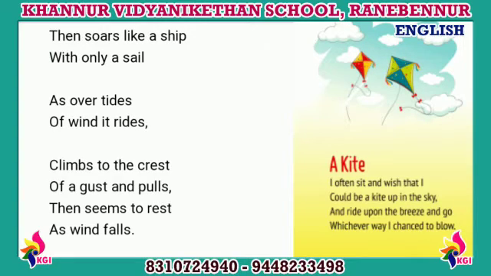But as soon as the wind slows down, it seems as if it has just stopped there to rest. So there is a condition when the kite will be at a rest position in the sky: when there is no wind, there is no rise, there is no fall, there are no waves, there is less wind, then the kite will be in a particular stand position, stopped there at a particular rest. So that is the explanation for stanza 2.